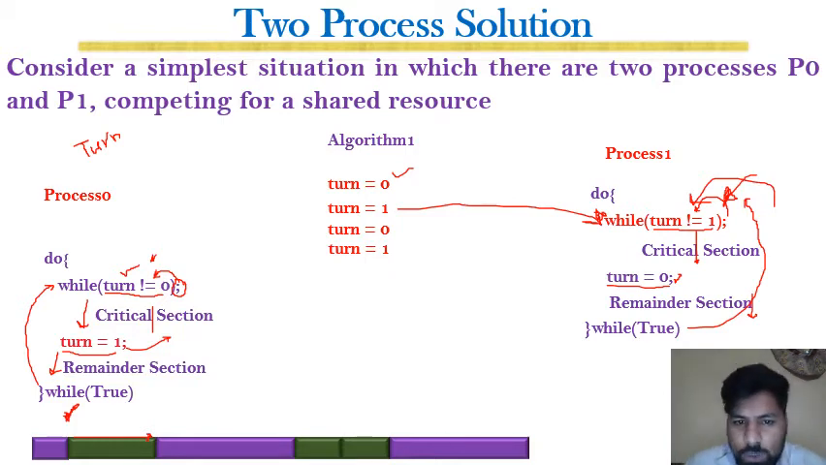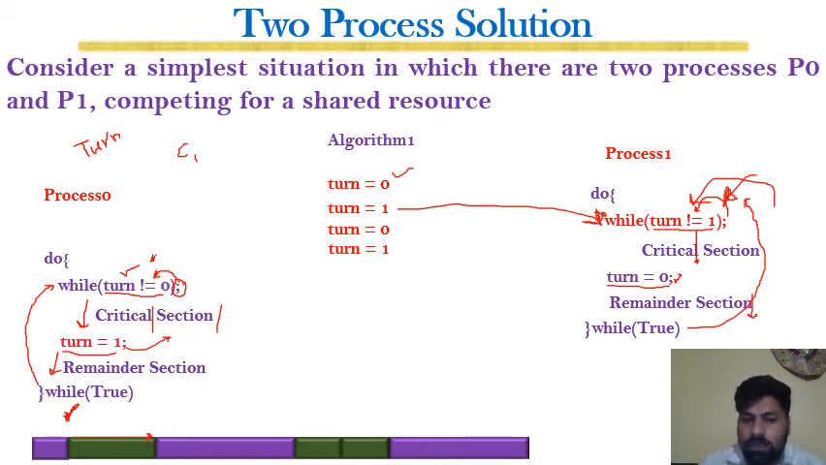But now, can this solution satisfy the three conditions that we had discussed previously or not? Yes. The first condition was mutual exclusion, and we had said that only one process must be in the critical section at a time, and this condition is satisfied. Either P0 or P1 will be in the critical section. No, both processes cannot be simultaneously in the critical section. So condition number 1 is satisfied.